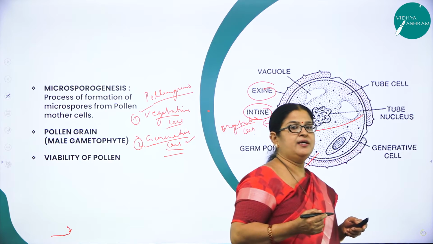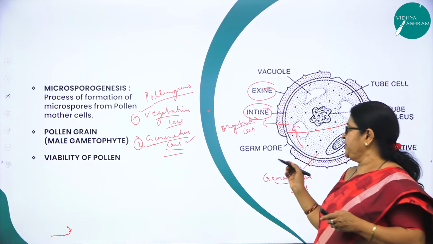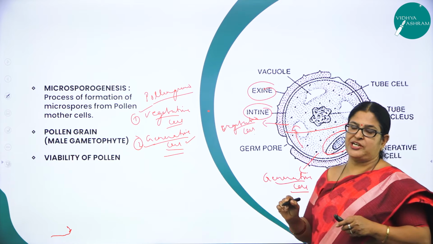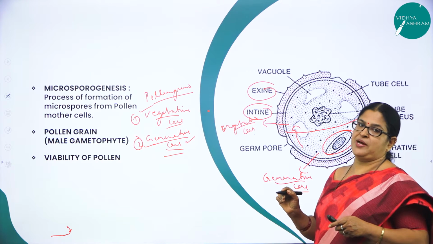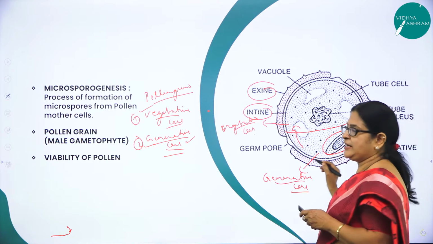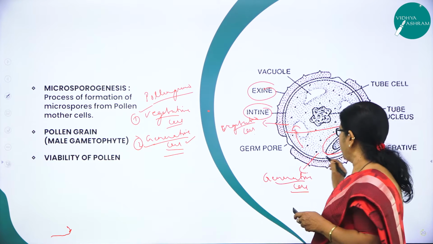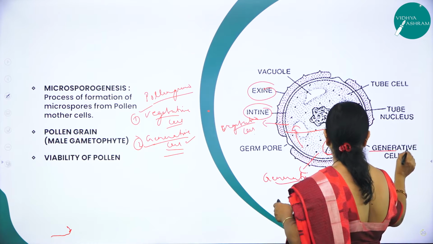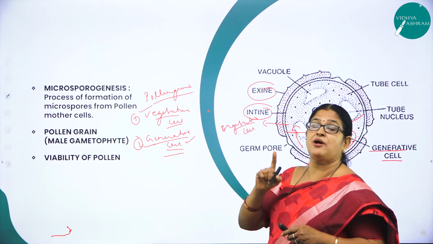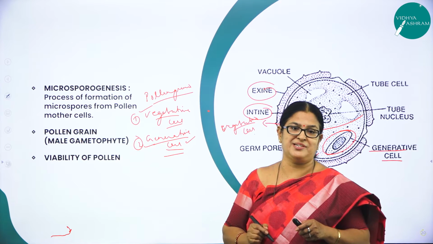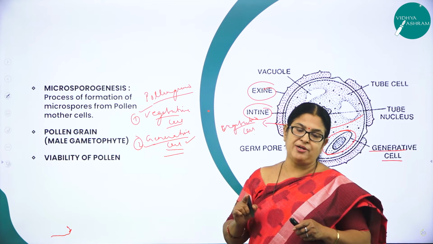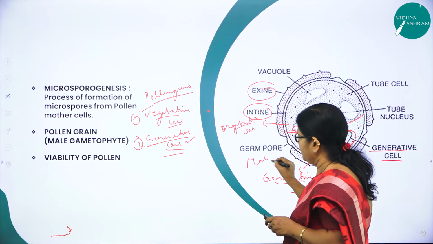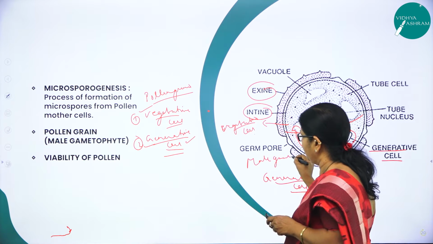It is spindle shaped and contains dense cytoplasm and nucleus, right? And this generative cell will undergo mitotic division, not meiotic division, children. It undergoes mitotic cell division to produce two male gametes. Hope you remember.